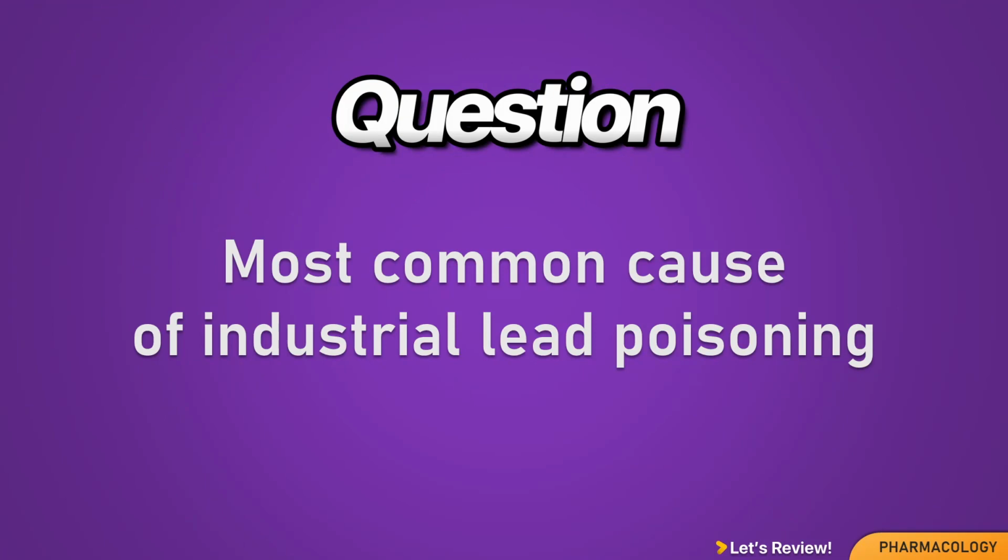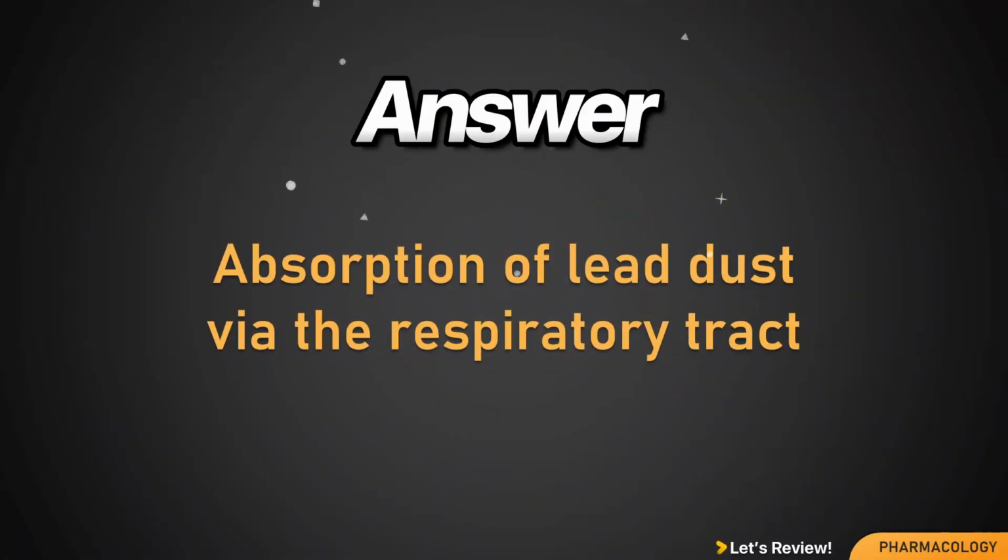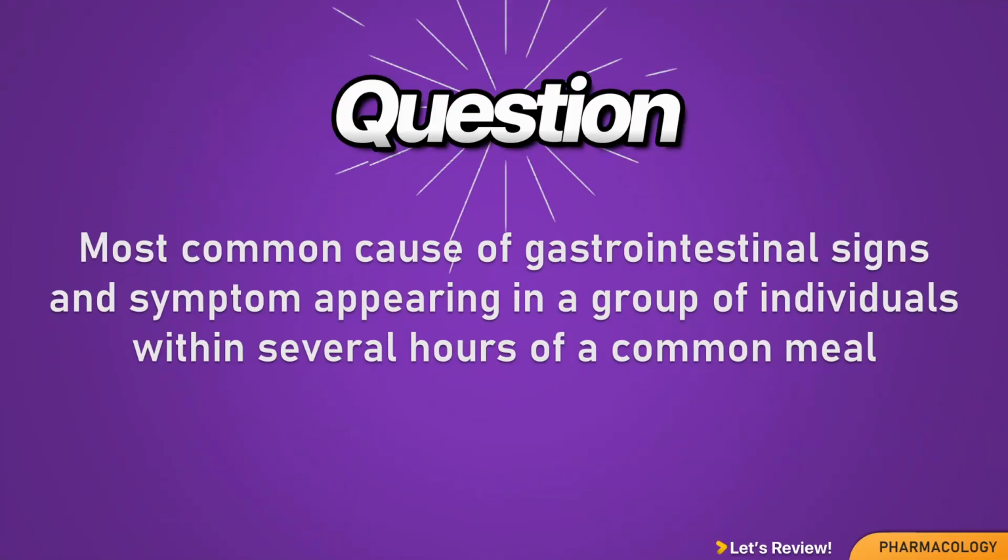Most common cause of industrial lead poisoning. Absorption of lead dust via the respiratory tract. Most common cause of gastrointestinal signs and symptoms appearing in a group of individuals within several hours of a common meal.